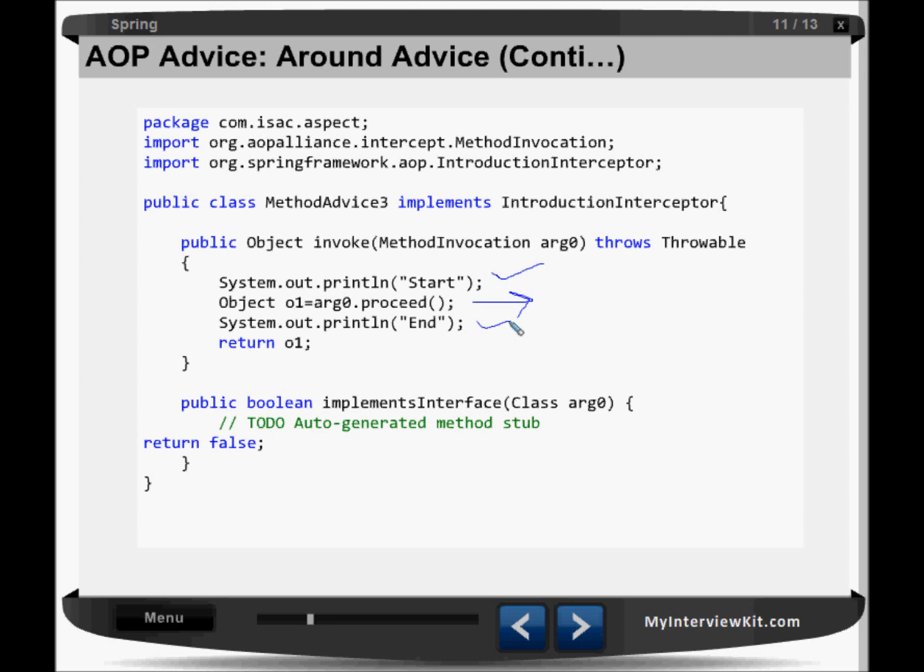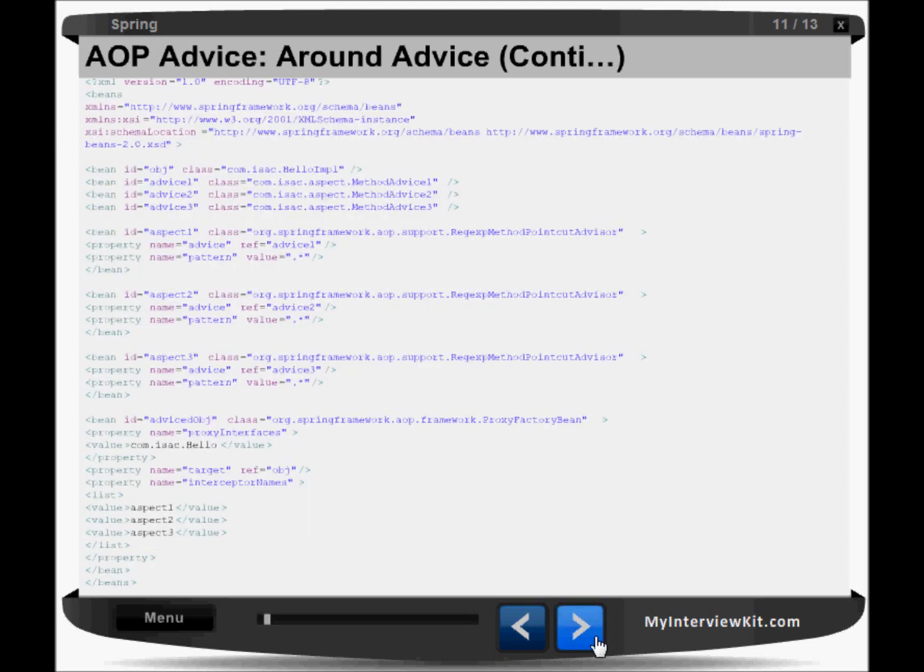Now there's another method which we need to implement from the interface, and there are arguments, so we have to do that here. The introduction interceptor we have to implement is in the AOP framework package, which we need to import. So we have a third advice here, method advice 3, which implements the introduction interceptor. So let us see this code now.